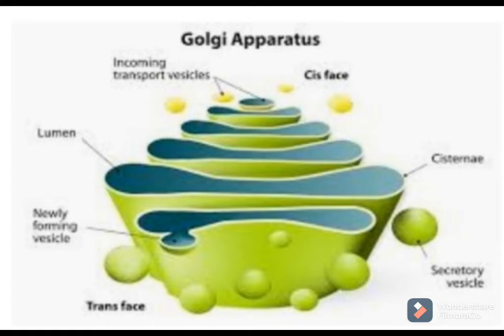Proteins and lipids are produced by the endoplasmic reticulum. We have discussed this. Proteins are synthesized in the endoplasmic reticulum because it consists of ribosomes, and the ribosomes are responsible for the synthesis of protein.